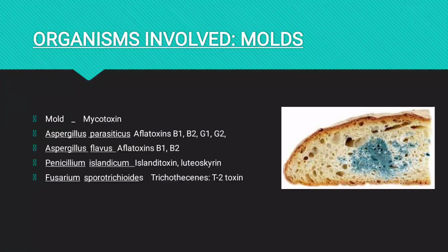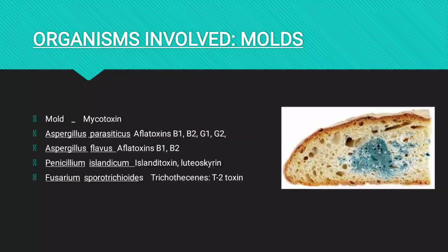Then we see the organisms involved. First of all, we see the molds that are involved in affecting the food product, especially cereal products like breads. The molds especially release mycotoxins.